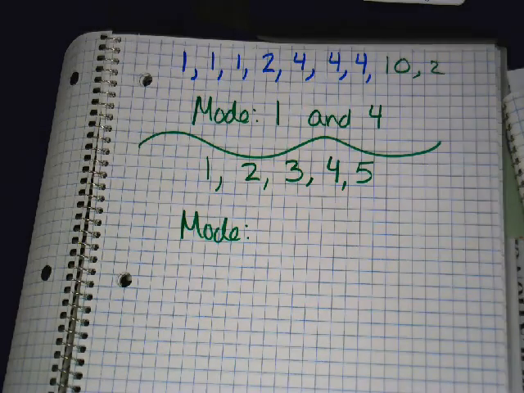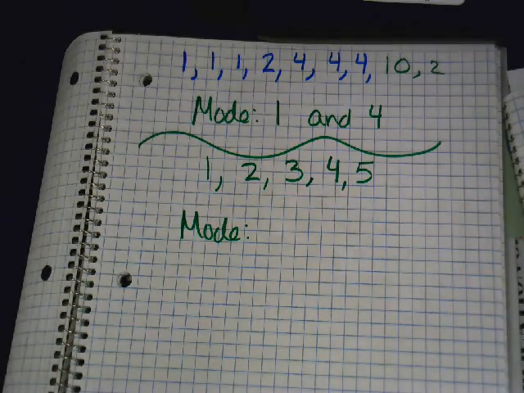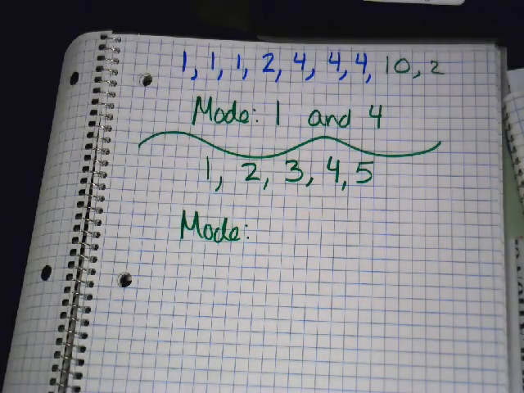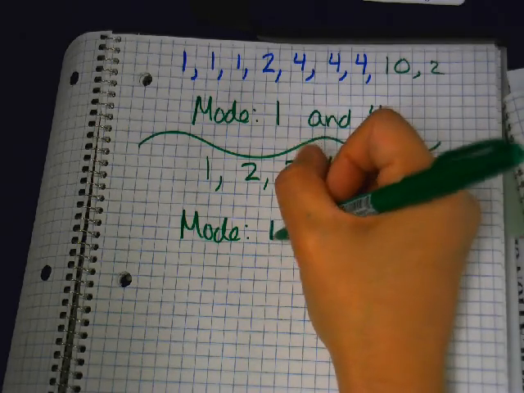0. Okay, if I write a 0 here, is my mode 0? No. If I write a 0, that means that 0 repeated. Did I have 0 repeated? No. So I can't write 0. What do I have to write, guys? No mode.